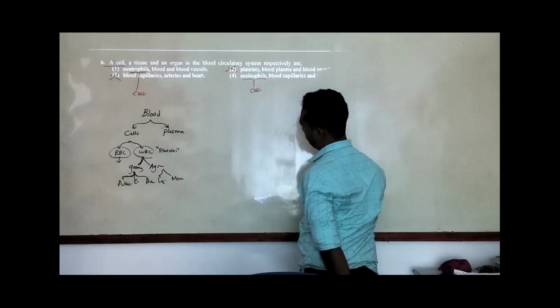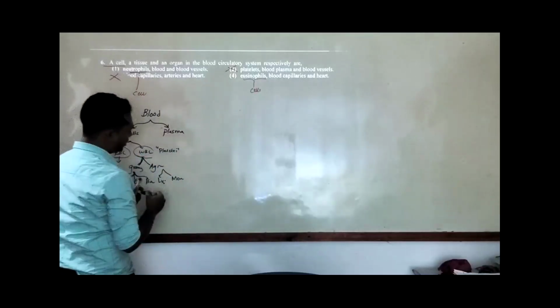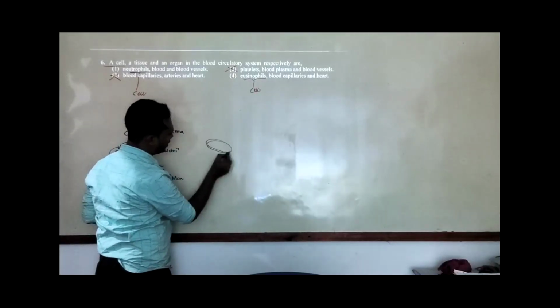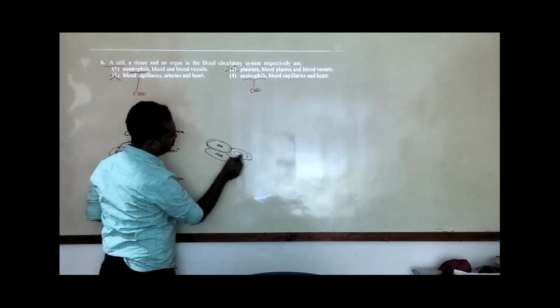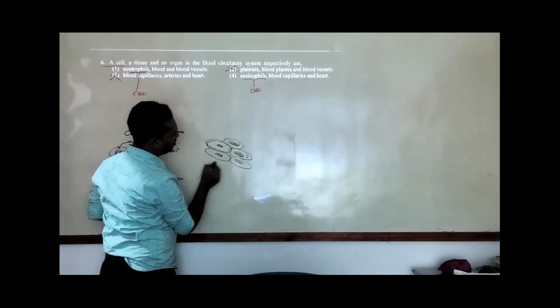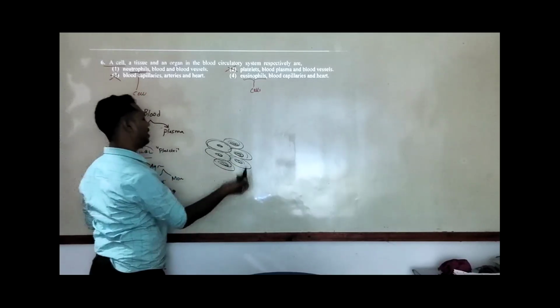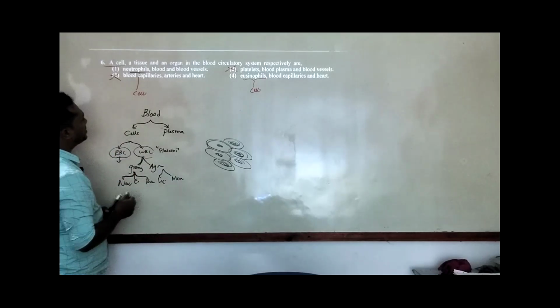So we will check the second one, a tissue. Tissue means a collection of cells together. Not only a single cell, but a large number of cells collecting together for one purpose, and they form a tissue, right? So blood, yes.